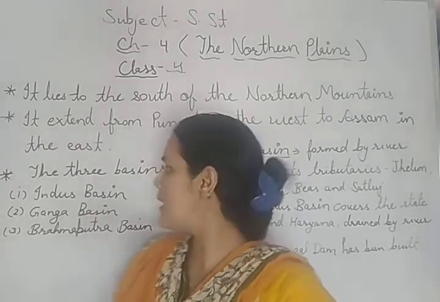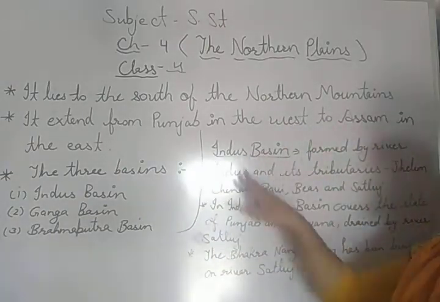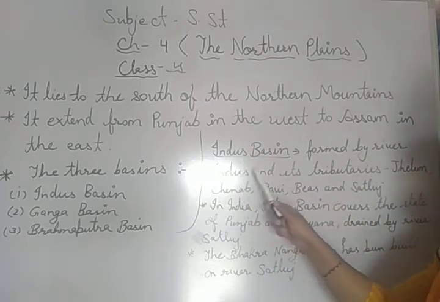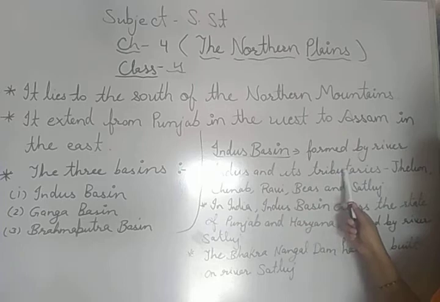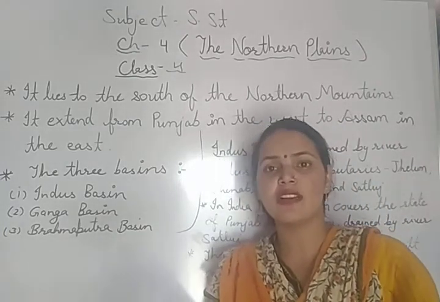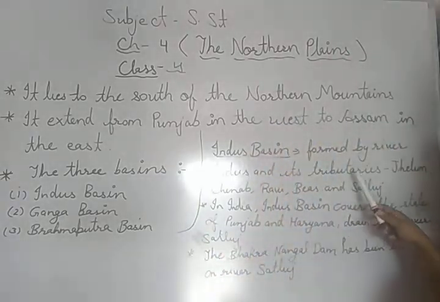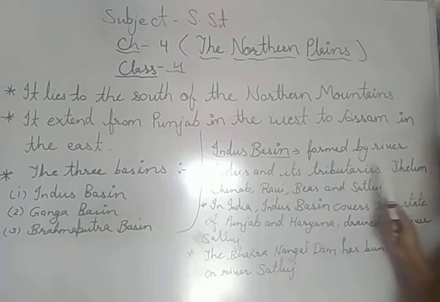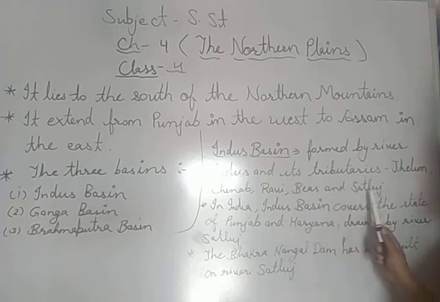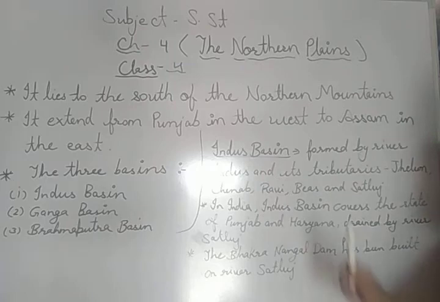So the first is the Indus basin. Here is the Indus basin. The Indus basin is formed by river Indus and its tributaries. I have already told you the meaning of tributaries, the smaller rivers which flow and then join the big rivers. So which are the tributaries of river Indus? Jhelum, Chenab, Ravi, Vyas and Satluj. These are the tributaries of river Indus.